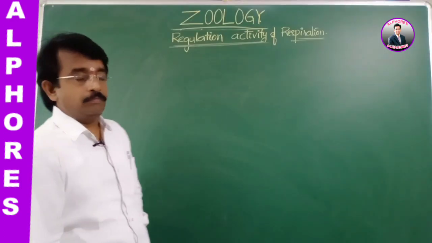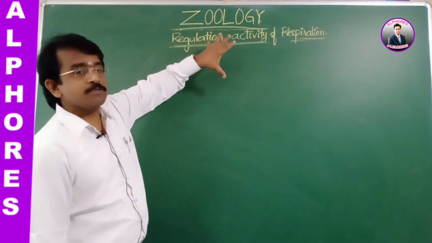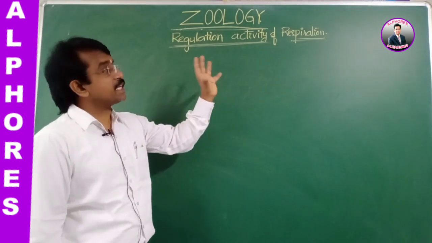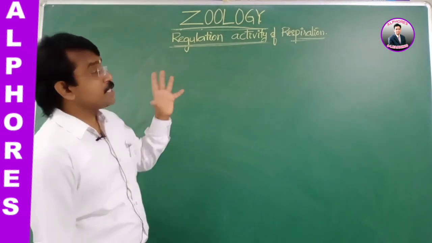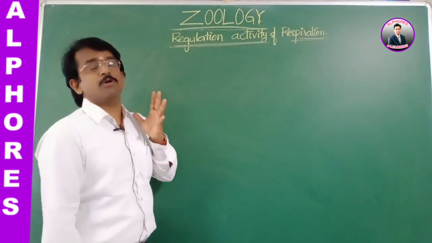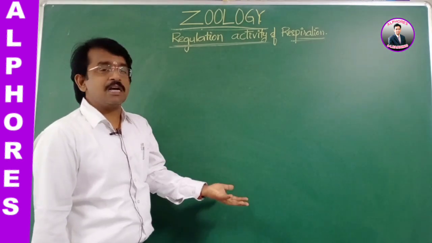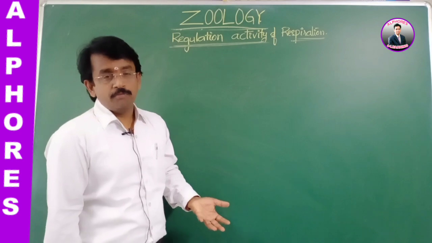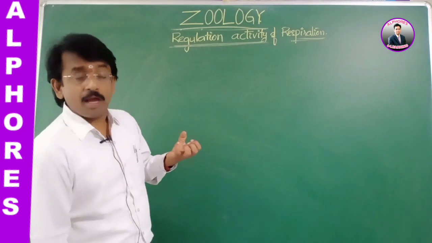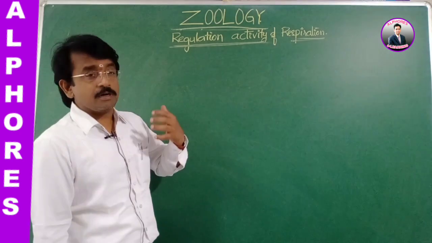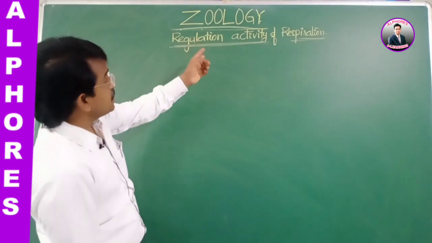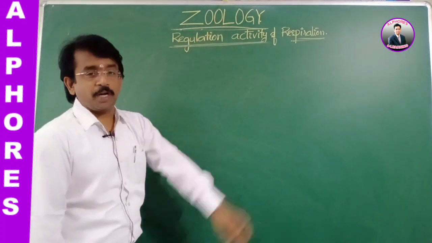Regulation activity. So far we have seen how the transport of gas takes place. Now we see the regulation activity of respiration. Respiration in the sense of the exchange of gases, nothing but the intake of oxygenated air and sending out carbon dioxide. We have discussed the respiratory system as a calorie burner and the energy provider. That is, the oxidation of food substances takes place and liberates the energy.